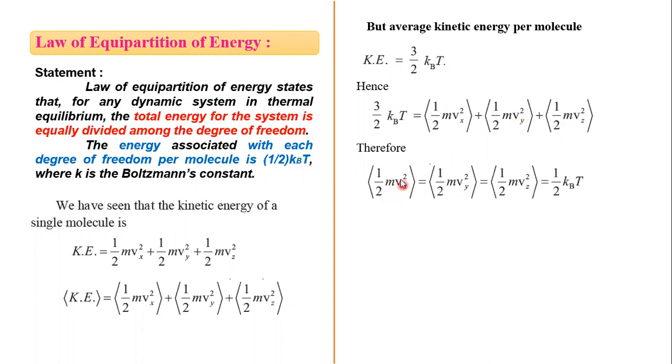You know that the kinetic energy along the x, y and z directions is the same, so each can be written as 1/2 kBT. Thus, the mean energy associated with every degree of freedom is 1/2 kBT. Using this equation, we can definitely say that it is 1/2 kBT.